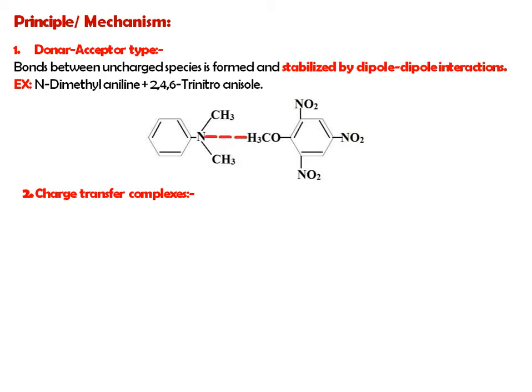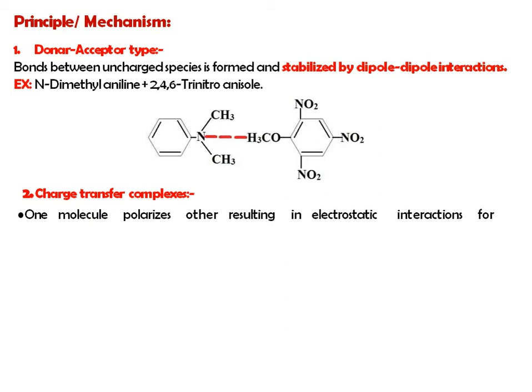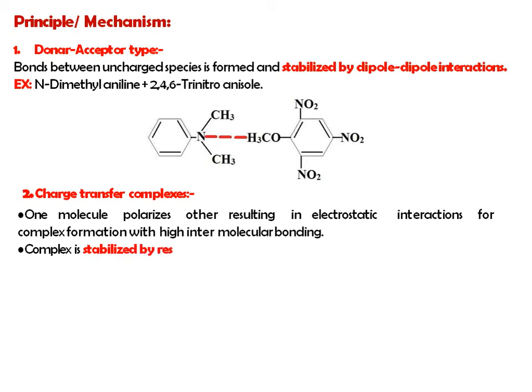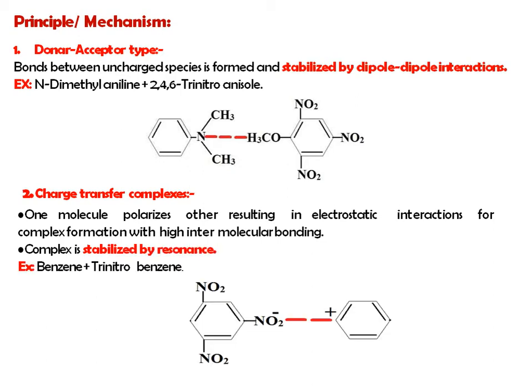Then charge transfer complex, the second principle behind this organic molecular complex. One molecule polarizes the other, resulting in electrostatic interactions for complex formation with high intermolecular bonding. Then the complex is stabilized by resonance.